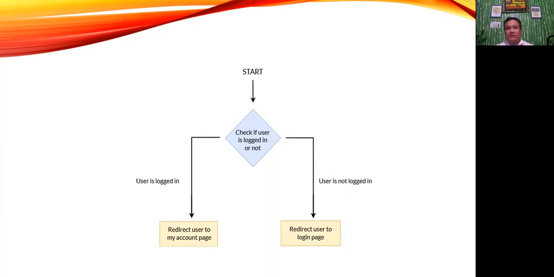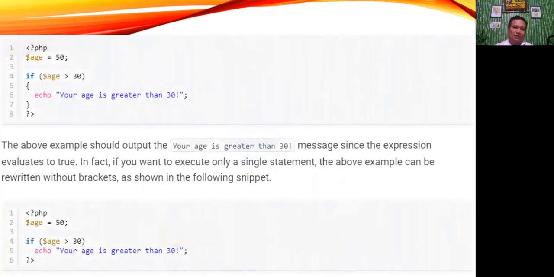Of course, PHP supports a number of different control structures as I mentioned earlier, such as if, else if, switch, while, do while, foreach, and others. Let's take a look at a few of these control structures with examples. So we learned the basics of control structures in PHP and their usefulness in application development. We will go through a couple of important control structures that you'll end up using frequently in your day-to-day applications. Now, the PHP if statement.